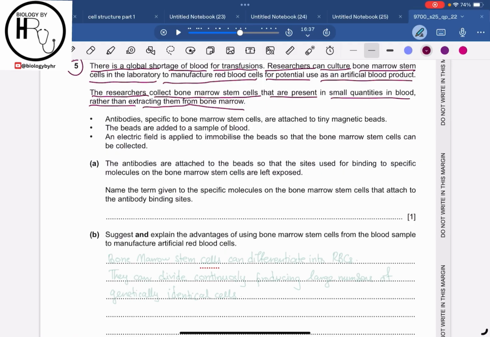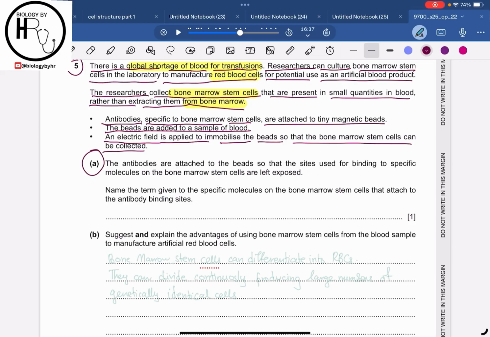So they are saying that researchers have collected the bone marrow stem cells that are present in small quantities in the blood rather than extracting them from the bone marrow themselves. Because there is a global shortage of blood for transfusion, the researchers are culturing the bone marrow stem cells in the laboratory to manufacture red blood cells. Now further in the question they have said that the antibodies specific to the bone marrow stem cells are attached to tiny magnetic beads. The beads are then added to the sample of blood. An electric field is applied to immobilize the beads so that the bone marrow stem cells can be collected.